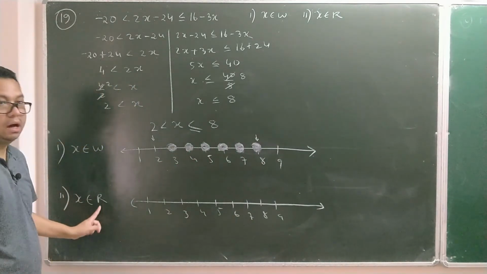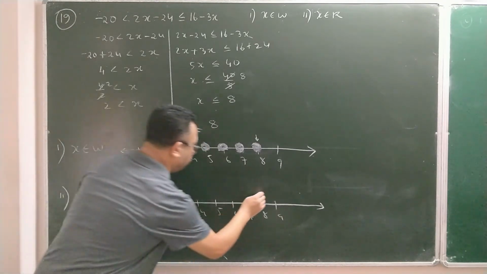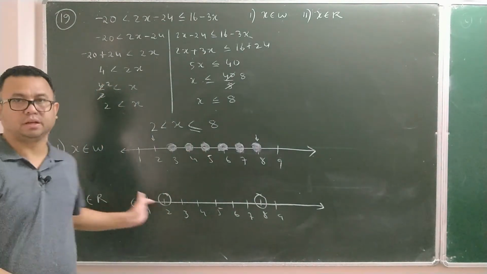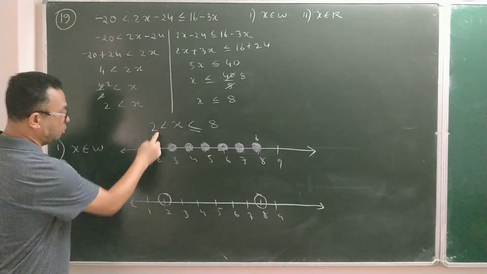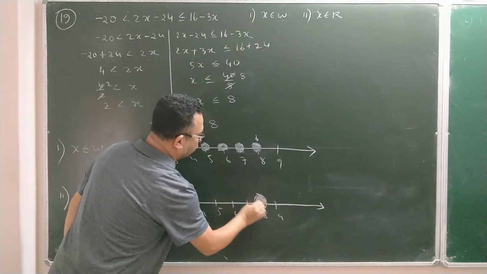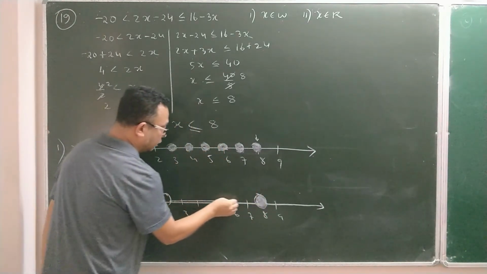Now the other one is R. So 2 and 8. 2 also I'll make a circle, 8 also I'll make a circle. That's the difference between the two. In real numbers, you have to make only 2 circles. You don't have to shade each and every number. And here at 2 I will not be shading it because the equal to sign is not there, but 8 I have to shade because there is an equal to sign, and connect these two circles like this.